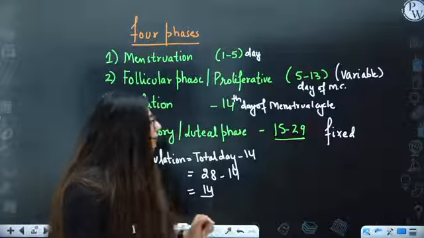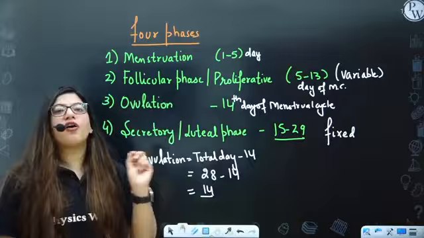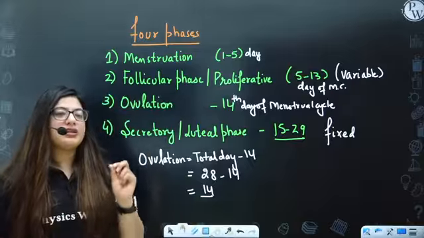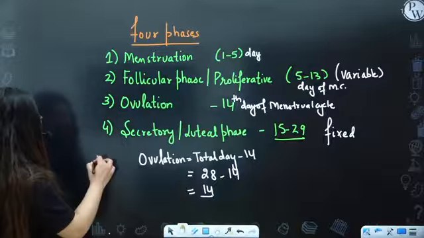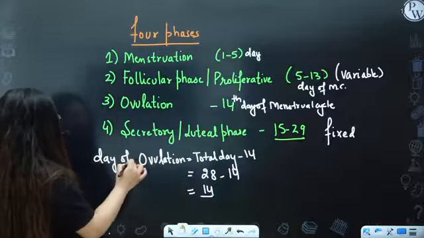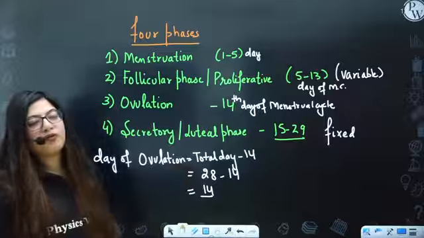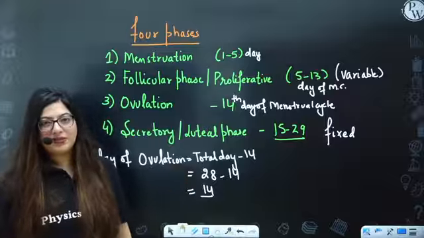Okay. So if a female has a cycle of around total 40 days, what is the day of ovulation? How can you find the day of ovulation? By this formula, tell me what is the day of ovulation in a female with 40 days of menstrual cycle.